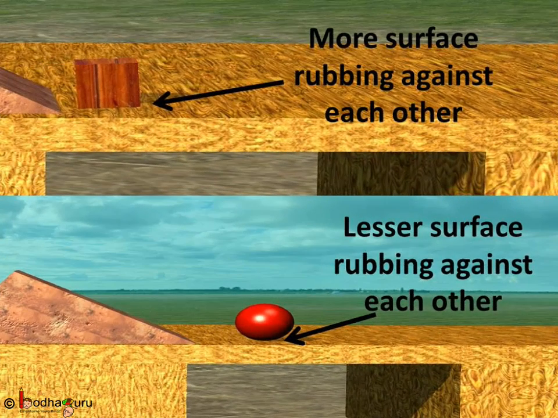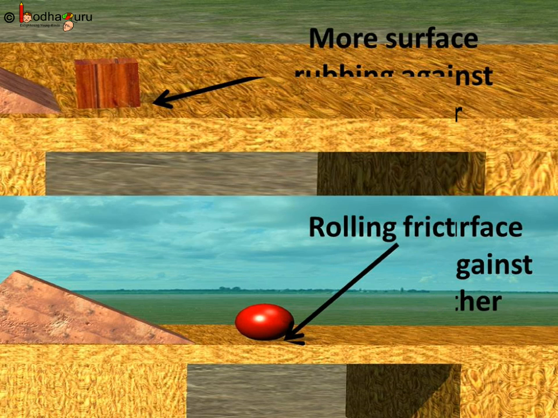When the ball moved down, a little portion of its surface was in contact with the plane. So, there was lesser rubbing between the two surfaces, which means there was lesser friction. But when the block was coming down, a whole face of it was rubbing against the plane. That means more friction was acting against it due to the larger area.